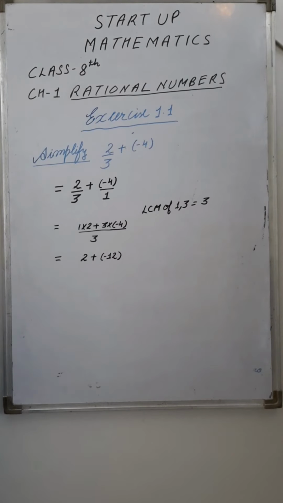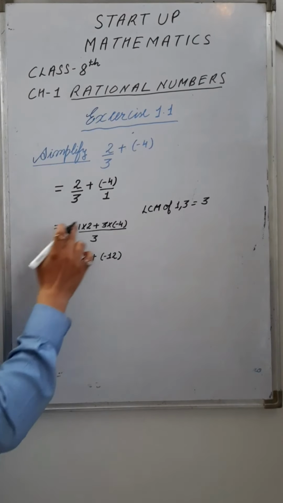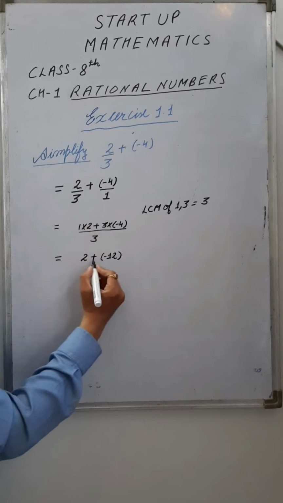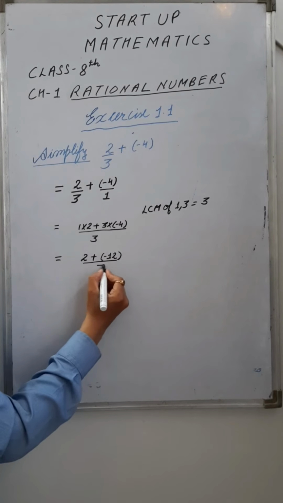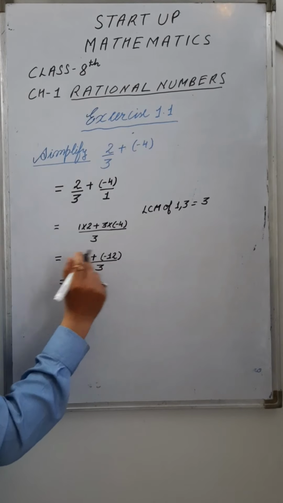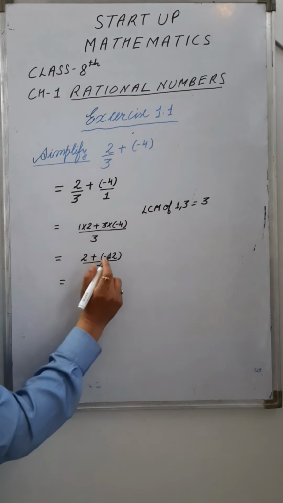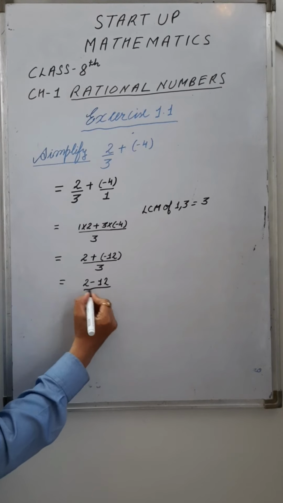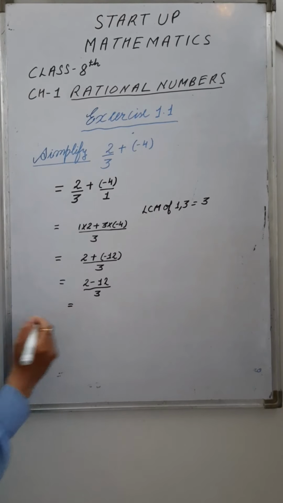One number is of positive sign and another number is of negative sign. Right? Firstly, I have to solve the bracket. 3. Now I will rewrite 2 plus minus 12 upon 3. Right? Fine.